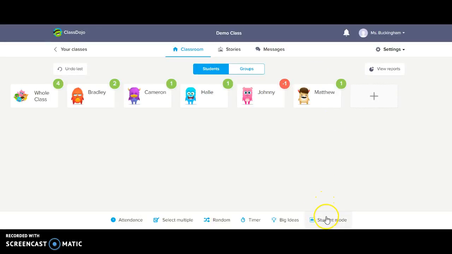And also another great thing is you can switch it to student mode. So if a teacher is using a class iPad or tablet throughout the classroom, and the students use it, she can switch that over to student mode so it's not accessible by the students throughout the day.